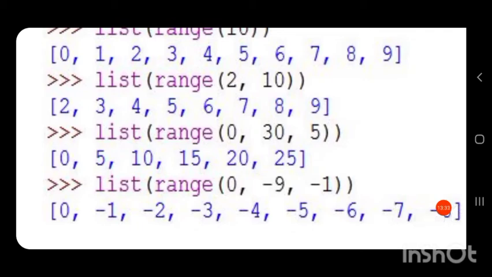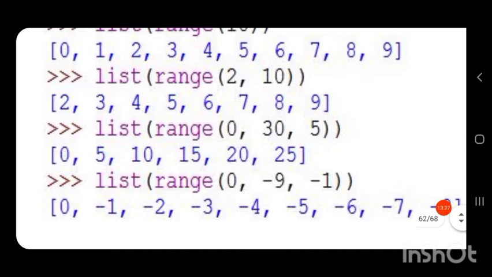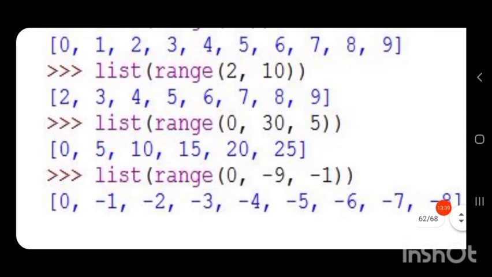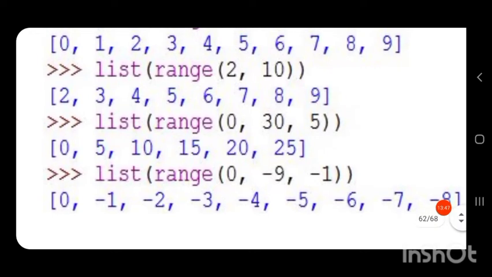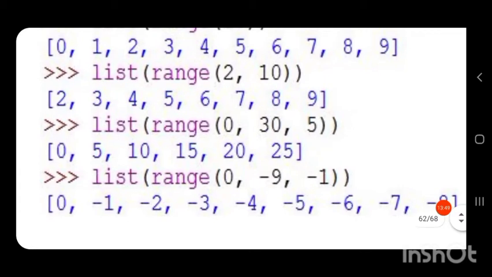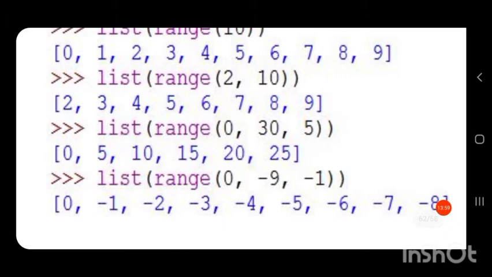So the elements will be 2, 3, 4, 5, 6, 7, 8 and 9. 10 will not be included because the stop value is not included. Only stop minus step will be included. Here stop is 10 and step is 1. So 10 minus 1, that is only values till 9 will be included.